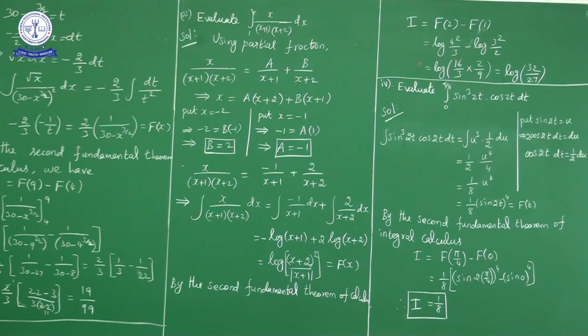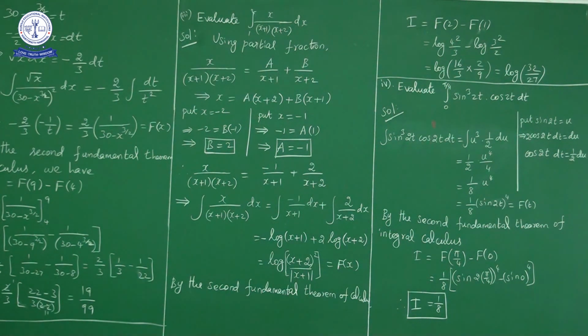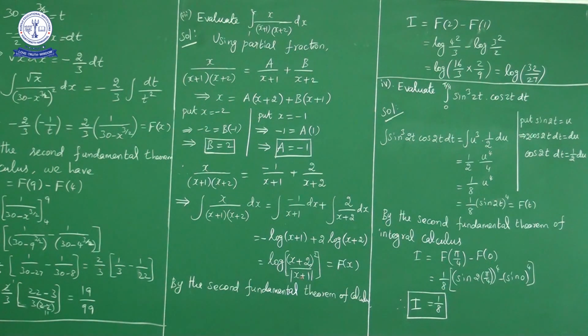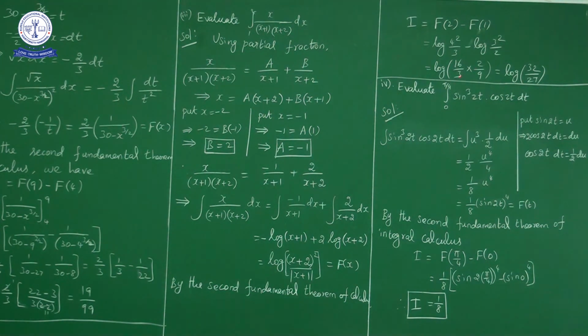So what will we get? Log of (2 plus 2, 4) squared by 3 minus, in place of x substitute 1, log of (2 plus 1, 3) squared by 2. Log a minus log b we can write as log a by b. So log of 16 by 3 divided by 9 by 2, that we can write as 16 by 3 into 2 by 9. So the final answer will be log of (16 into 2, 32) upon (9 into 3, 27).